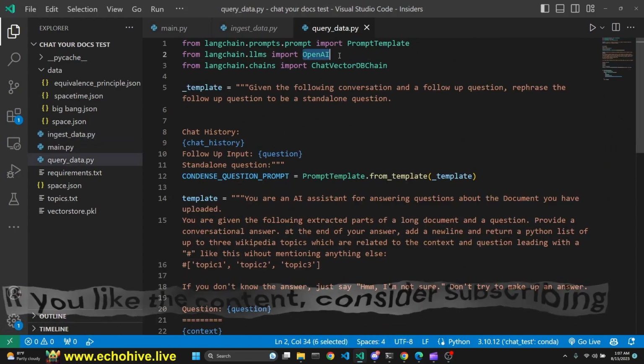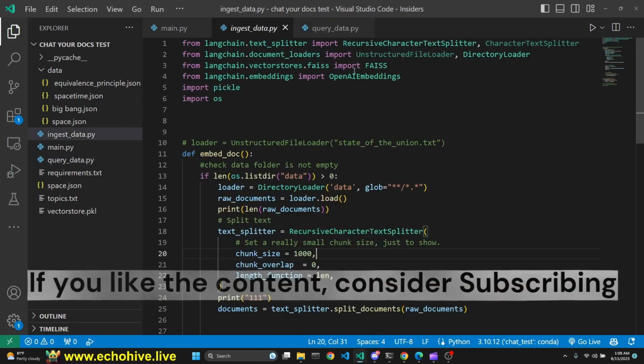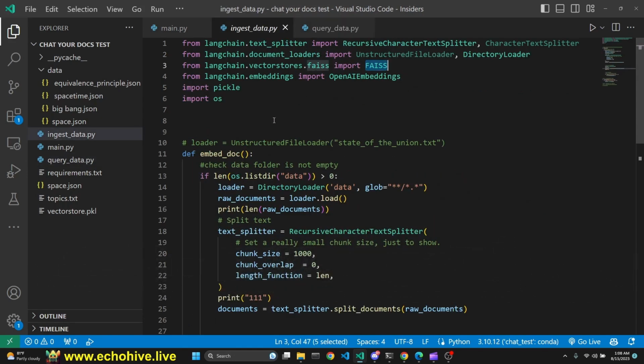It's an older implementation, so we are using TextDaVinci and Vice to do the vectorization. Let me know what you think of this project in the comments, and I might just update it with the chat completions as well.